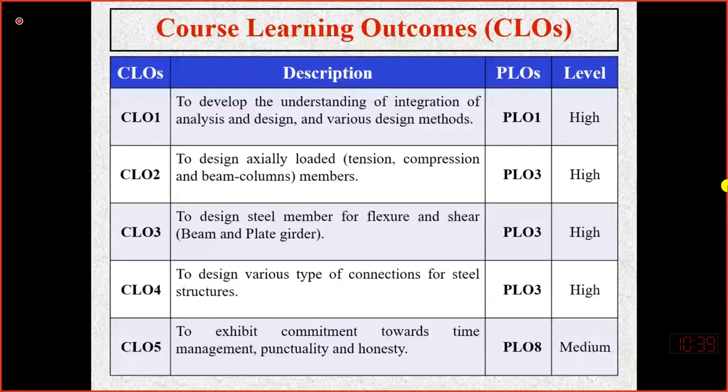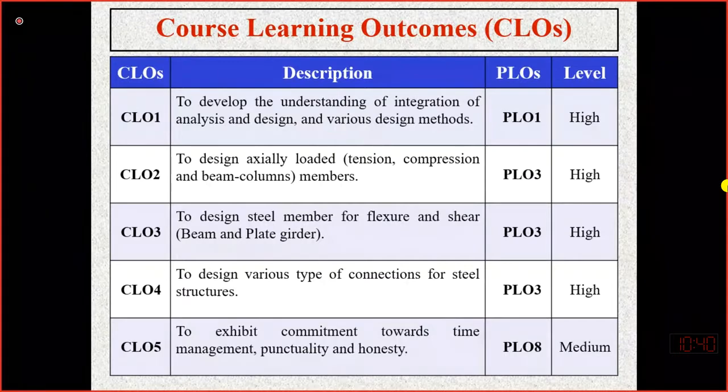And our fourth CLO is related with the connection of steel structures. We will also see in our upcoming slides what is the basic parameter which distinguishes the steel structure from the conventional reinforced concrete structure: the connection. In steel structures, we design the beam and column separately.